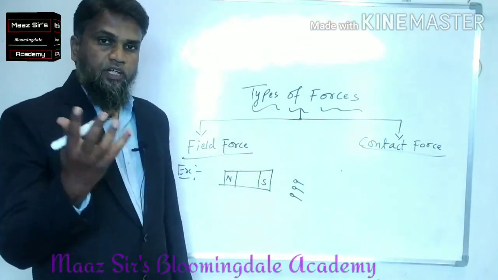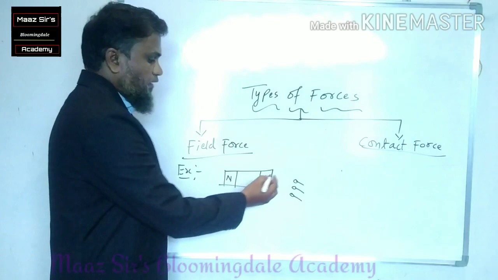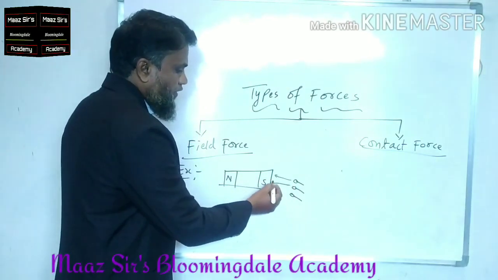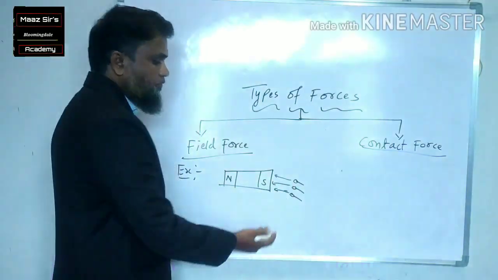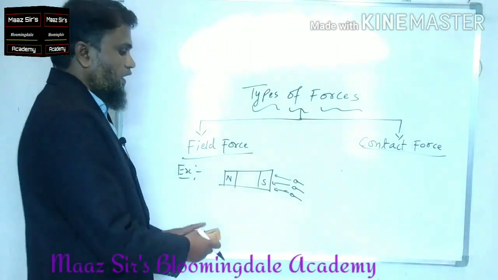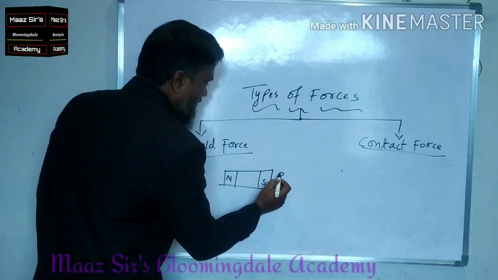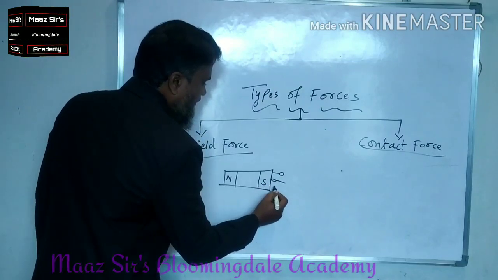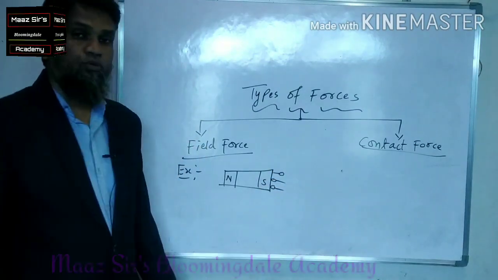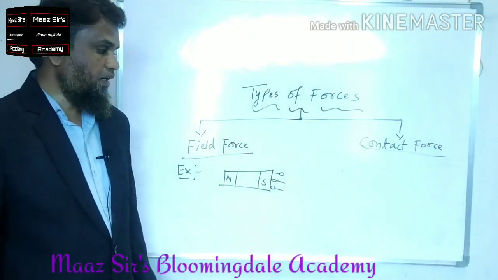So what happens to the nails? This bar magnet will pull the nails towards it. These nails will get attracted towards the bar magnet.